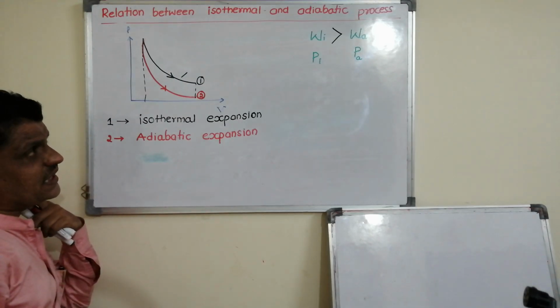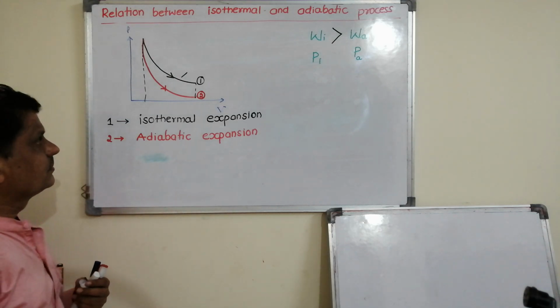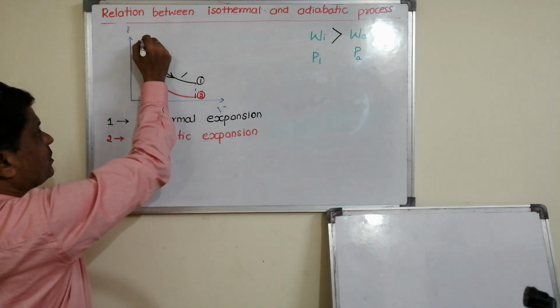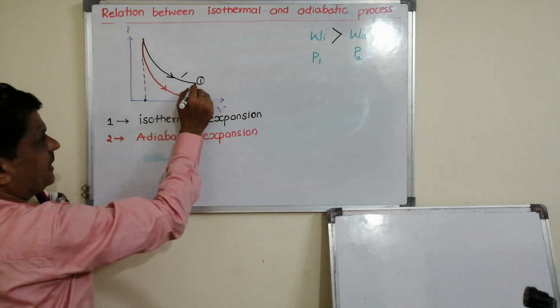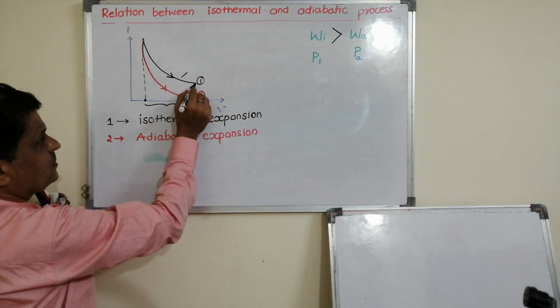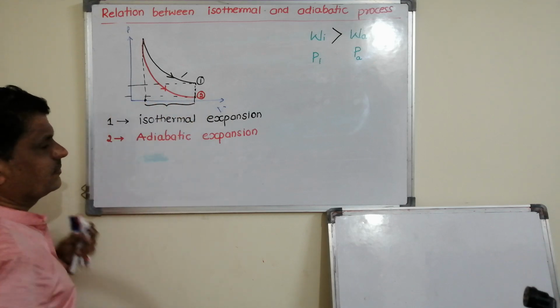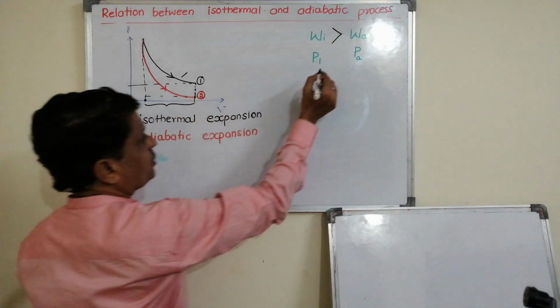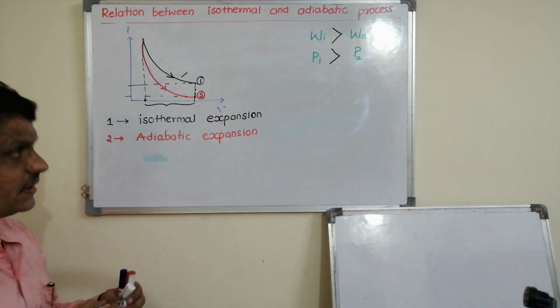Hence, work done in isothermal is more than work done in adiabatic. Both starting pressures and volumes are the same, and at a given change in the volume, this is the pressure for isothermal, this is the pressure for adiabatic. Hence, pressure of isothermal is greater than pressure of adiabatic.